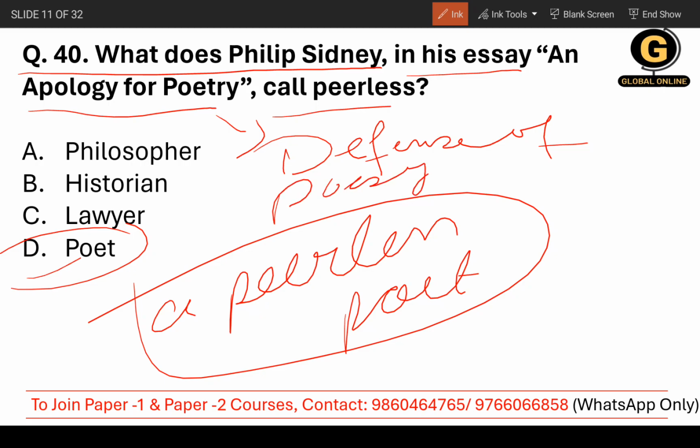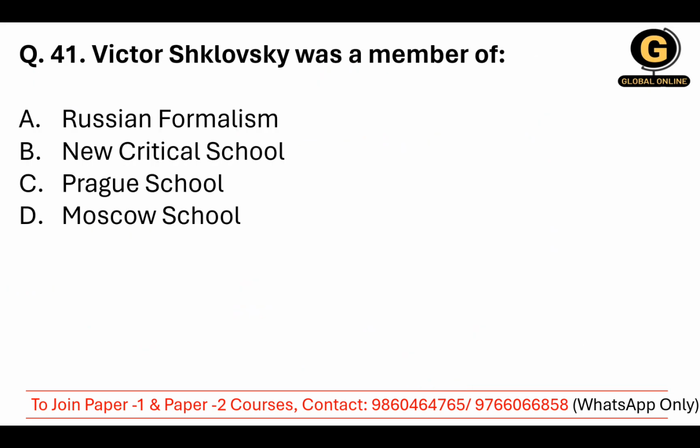It was published in 1595. Stephen Gosson attacked poetry, and that is why Philip Sidney replied to his comments in The Defense of Poesy or An Apology for Poetry. That is the reason behind writing it. So it was published in 1595, that you need to know. The correct answer you got, right?